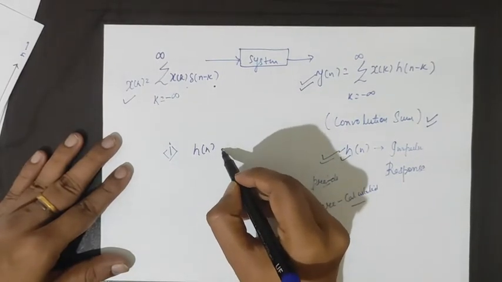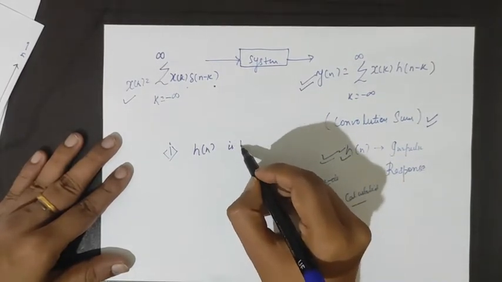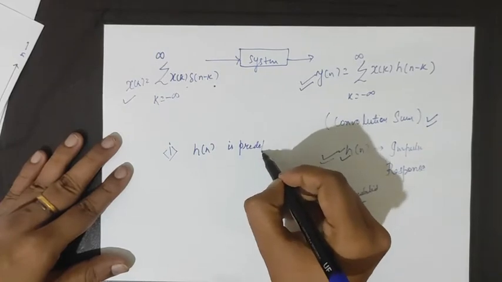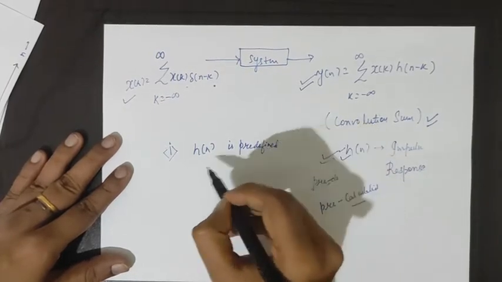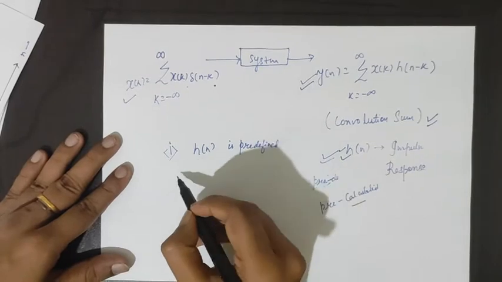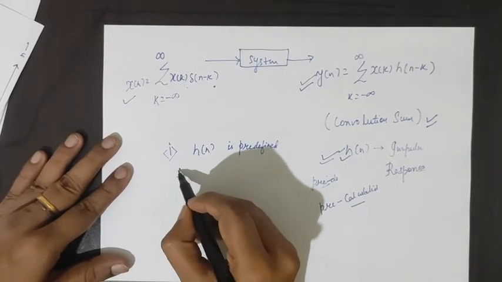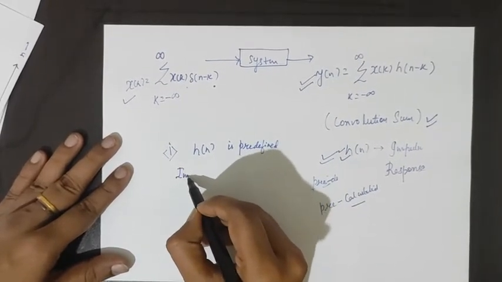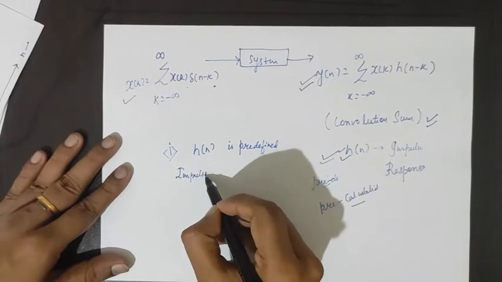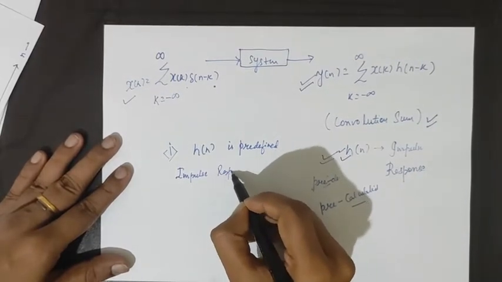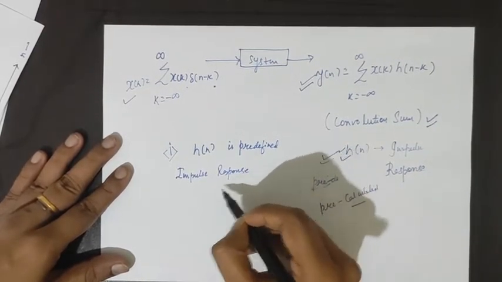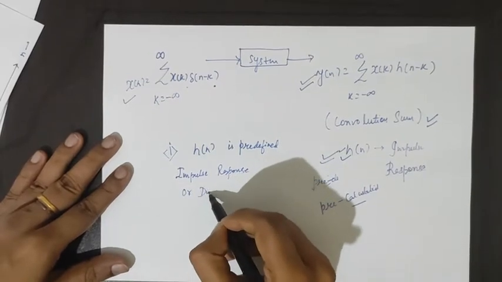h[n] is predefined. It is also called the impulse response. Or you can also call it the dynamic behavior.